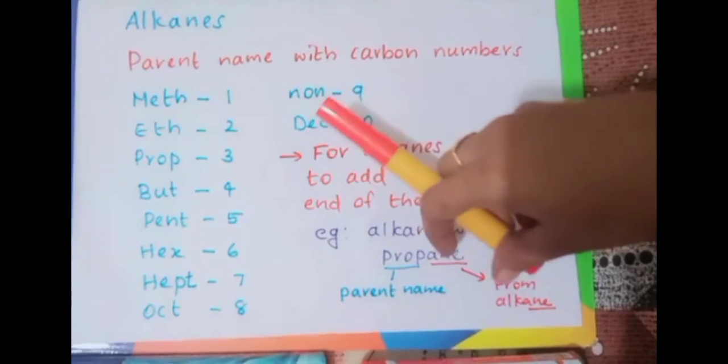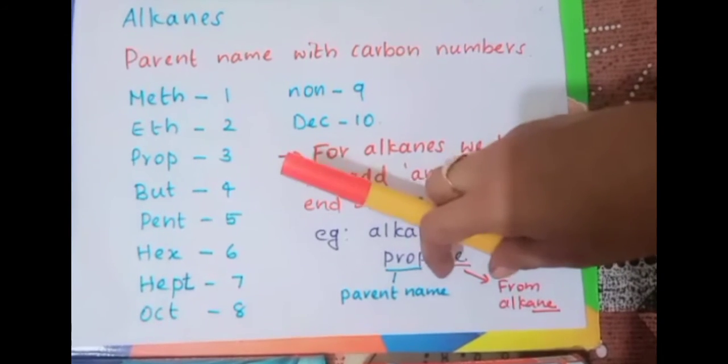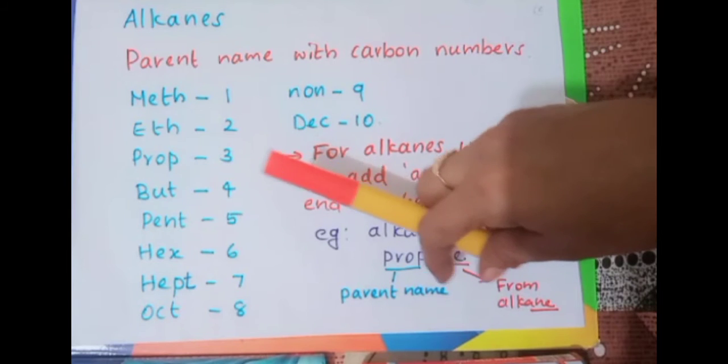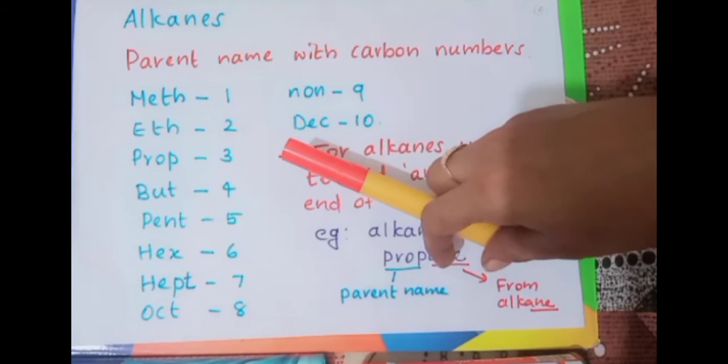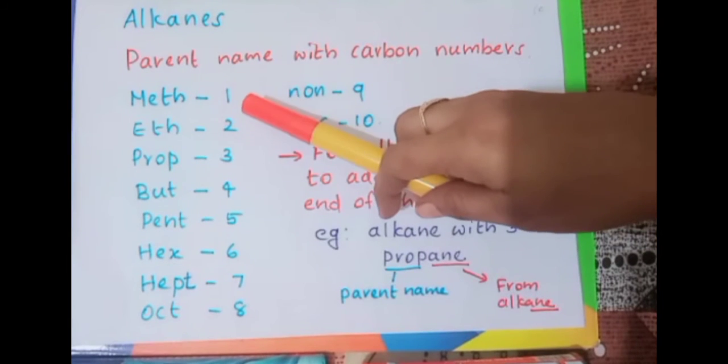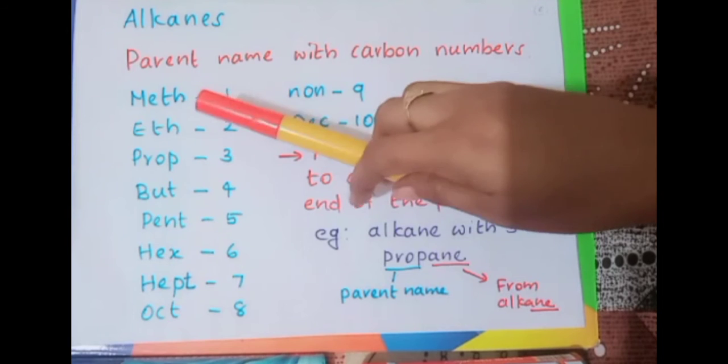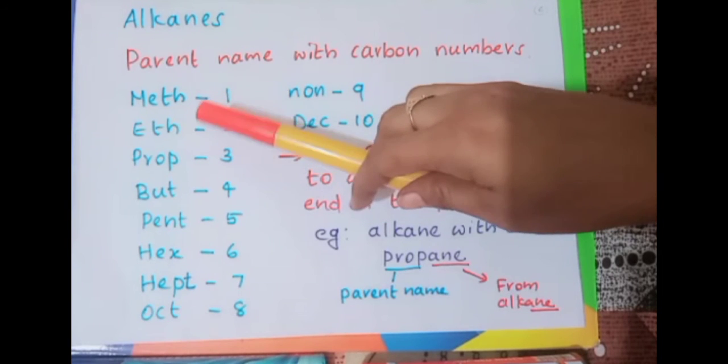Before starting the nomenclature, we have to know what the parent name will be, depending upon the number of carbon atoms present in it. Look here: if the number of carbon atoms is 1, the parent name or starting name will be meth.